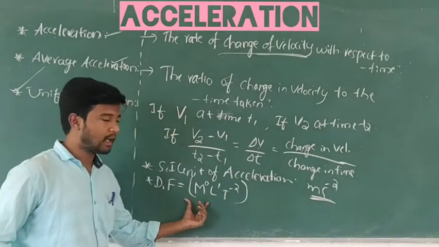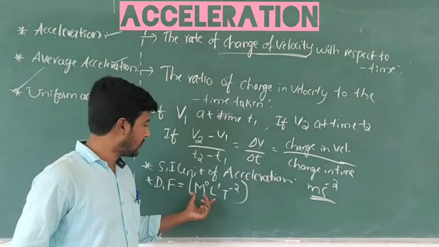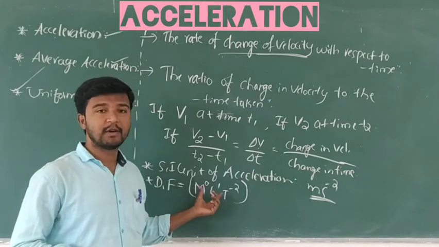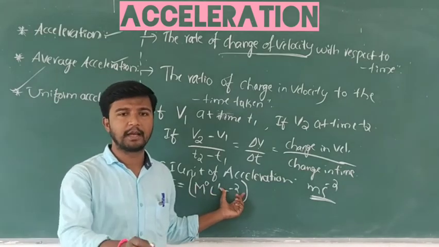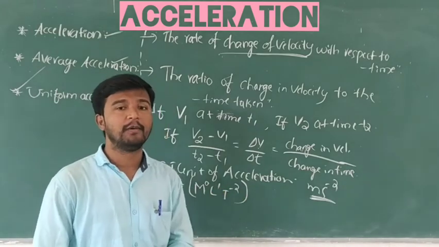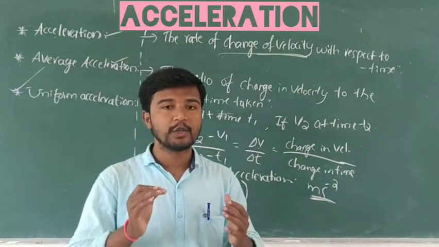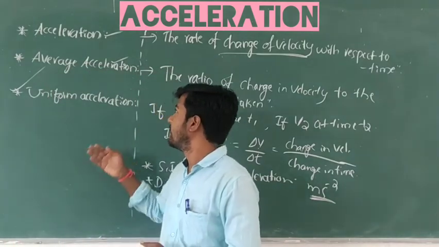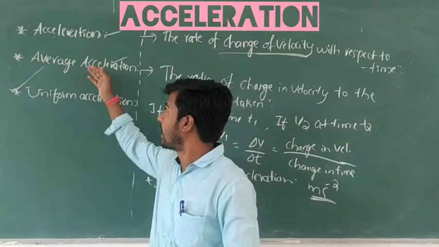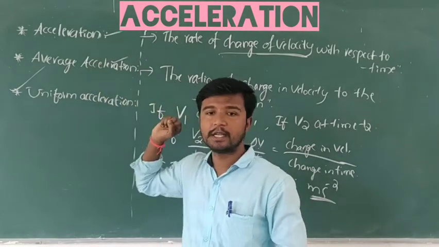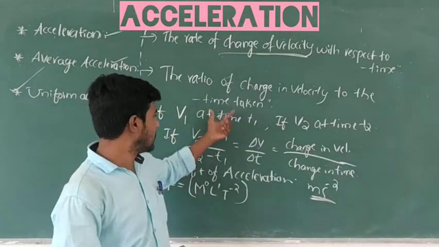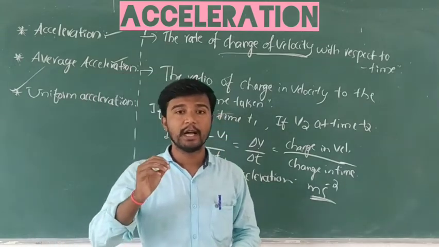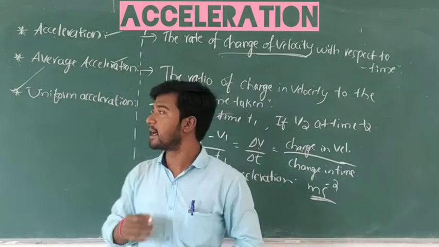This is how we write a dimensional formula. Up to this we have discussed the meaning of acceleration, average acceleration, the SI unit and the dimensional formula.